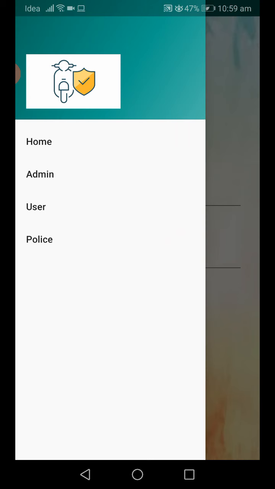In this application we are using three modules: admin, user and police. Here the admin acts like the complete owner of this application. Those who are using our application, we call users. And those who are accepting the complaints about the bikes, we call police. So these are the three modules in our application.